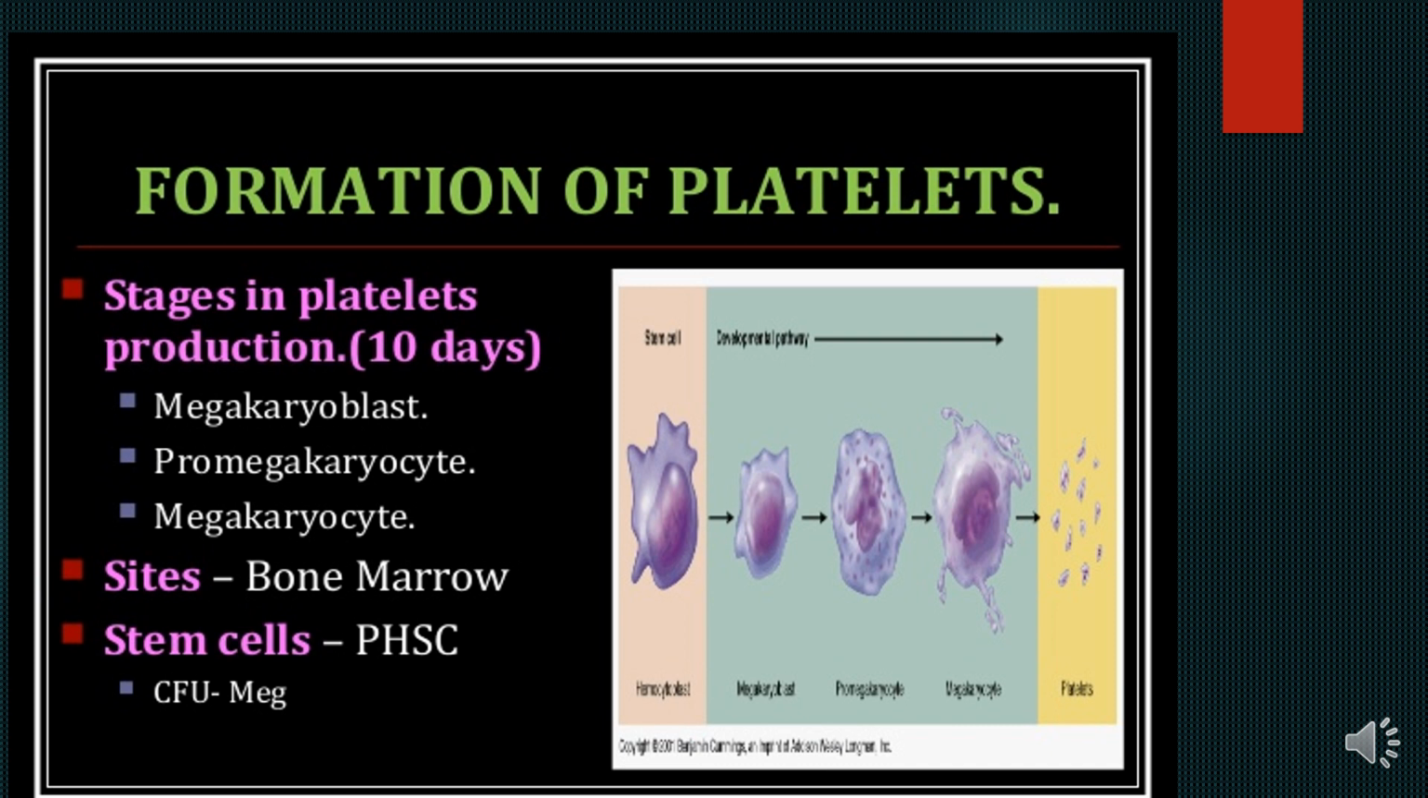The site of platelet formation is bone marrow, and the first cell which gives rise to these platelets is the pluripotent hemopoietic stem cell. The pluripotent hemopoietic stem cell gives rise to colony forming unit megakaryocytes, and from this colony forming unit megakaryocytes the megakaryoblast develops, and from this megakaryoblast the promegakaryocyte develops, and from the megakaryocytes the thrombocytes develop.